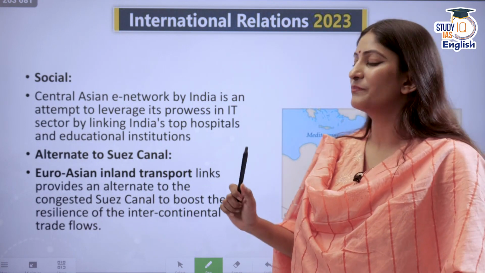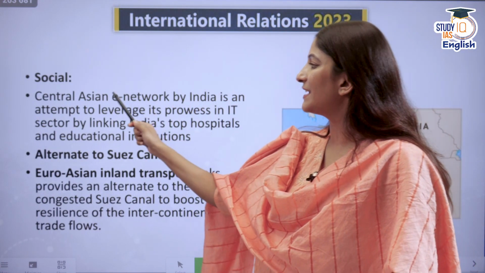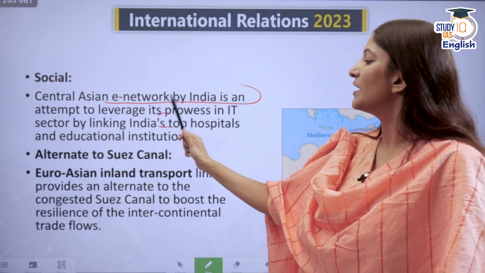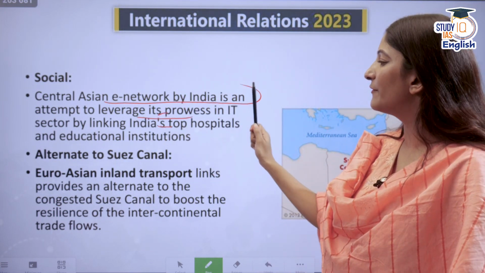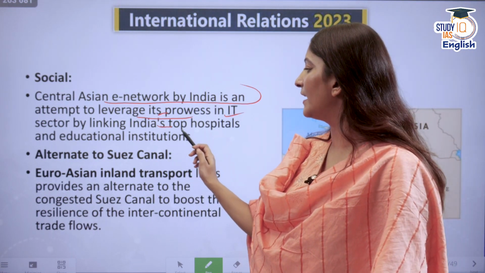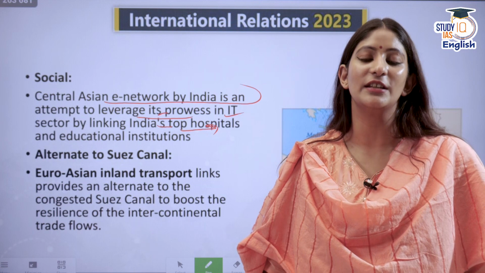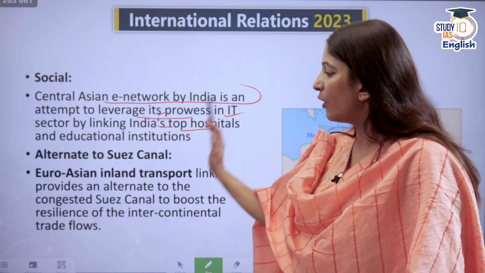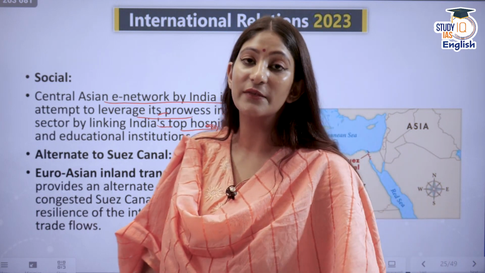Now, social. India has joined the Central Asian e-network. It is started by India. It is an attempt to leverage its prowess in IT sector by linking India's educational and top hospitals with each other. And this is working in India's favor. Also, we need an alternative to the Suez Canal.